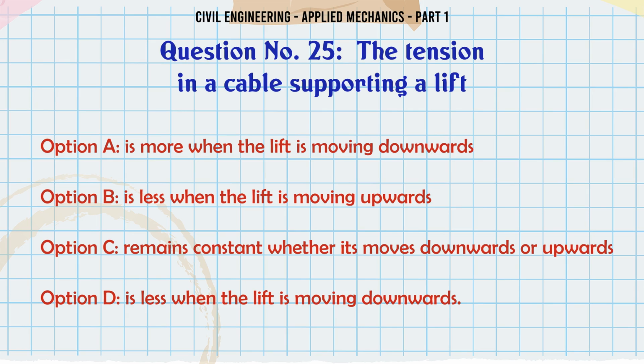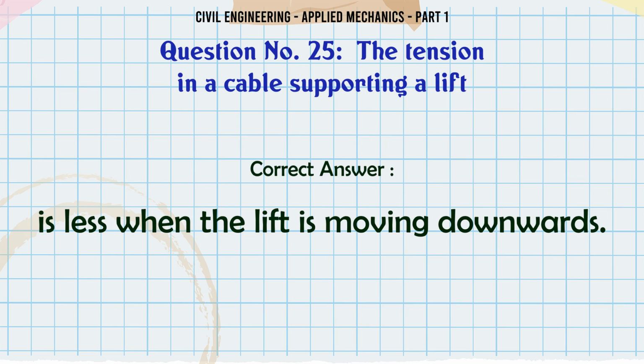The tension in a cable supporting a lift A. is more when the lift is moving downwards, B. is less when the lift is moving upwards, C. remains constant whether it moves downwards or upwards, D. is less when the lift is moving downwards. The correct answer is less when the lift is moving downwards.